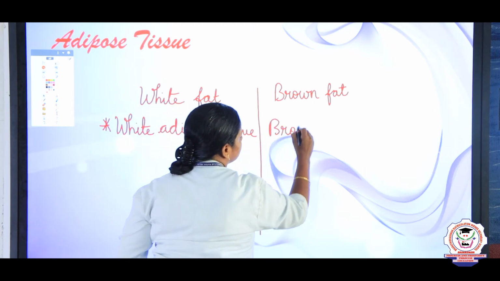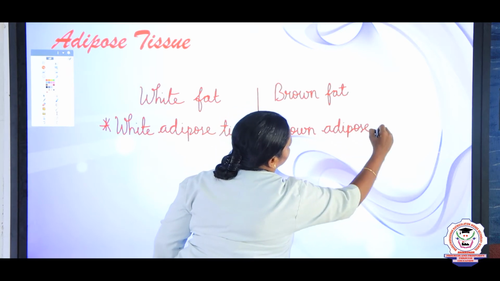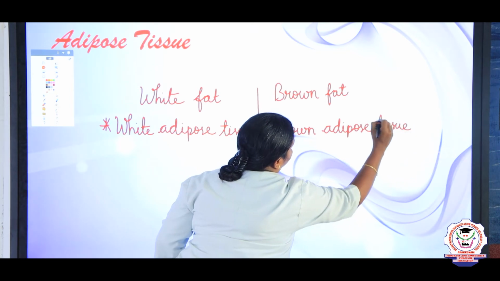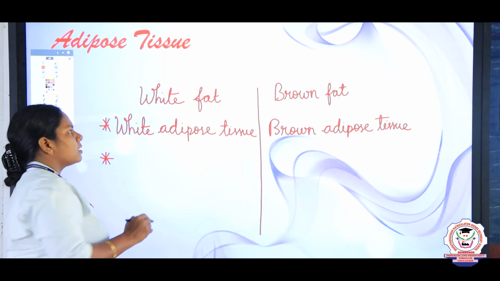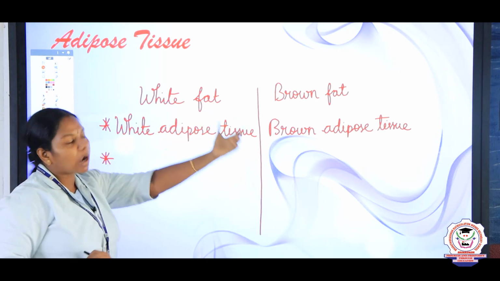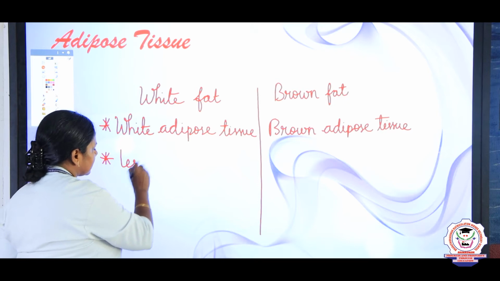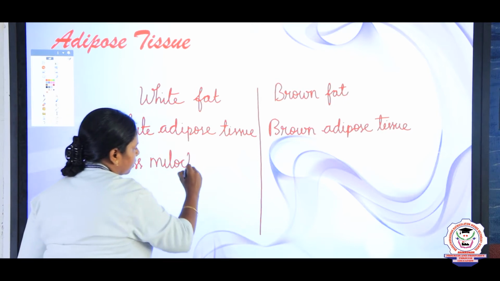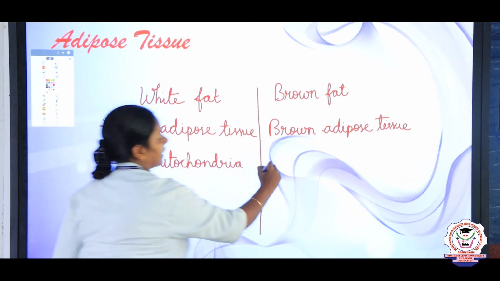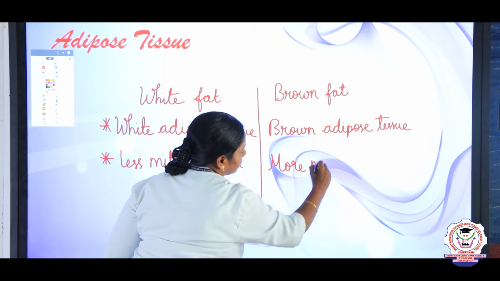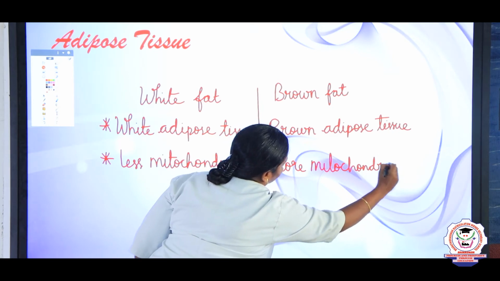Brown adipose tissue. And another important thing is that in white fat, when compared to brown fat, only less mitochondria is there, but here in brown fat more mitochondria is present.